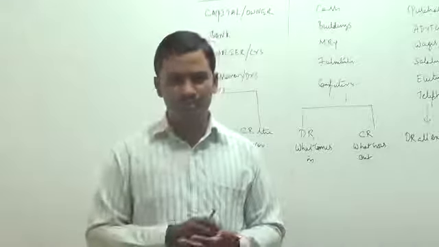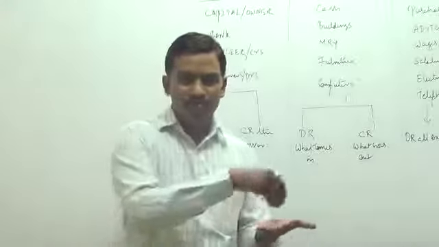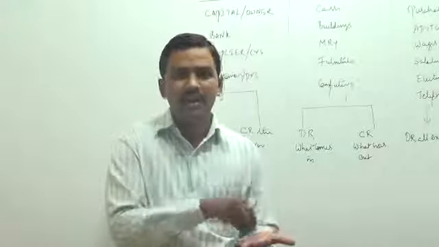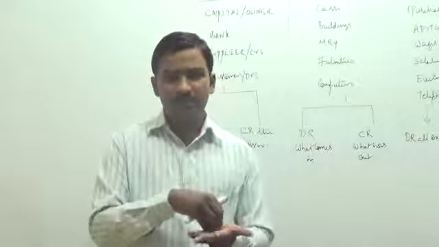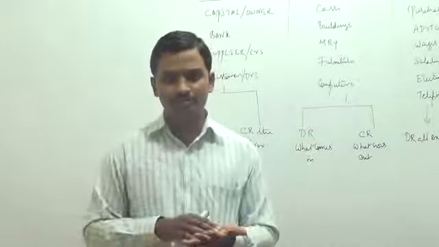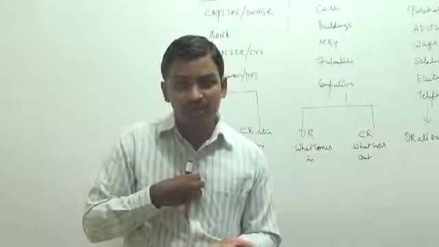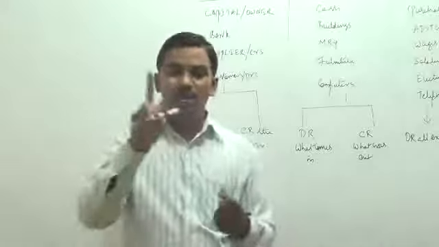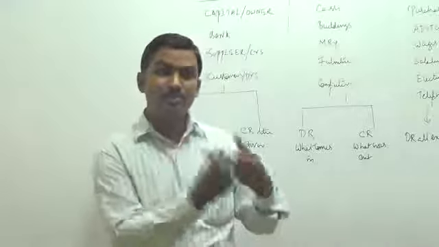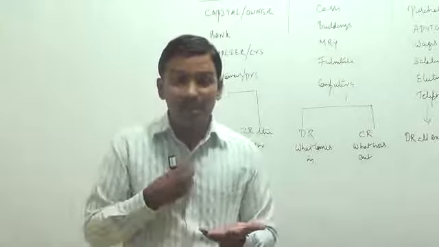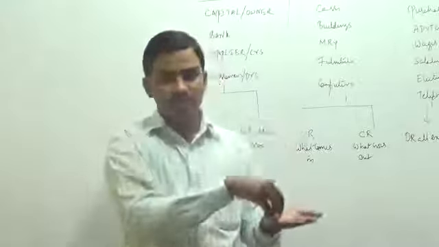Now, the accountant will have one assumption in his mind. He always assumes that, I am the employee of the business. I am not an employee of the owner. For the accountant, business and the owner are two separate people. He says owner is some other person and business is some other person. I am an accountant of a person called the business. I am recording the transactions of the person called the business.